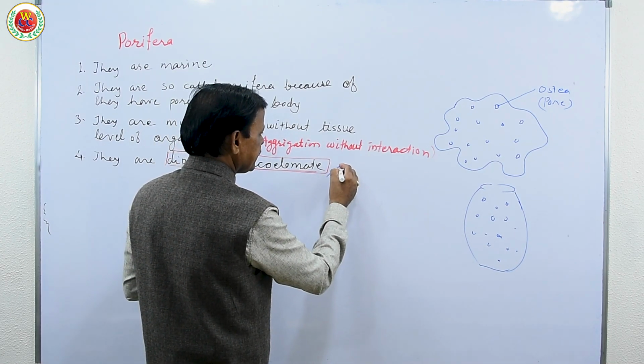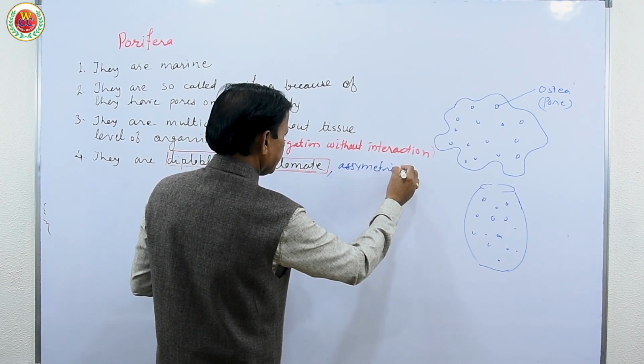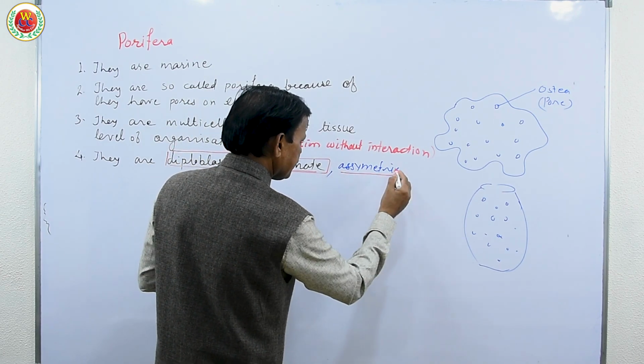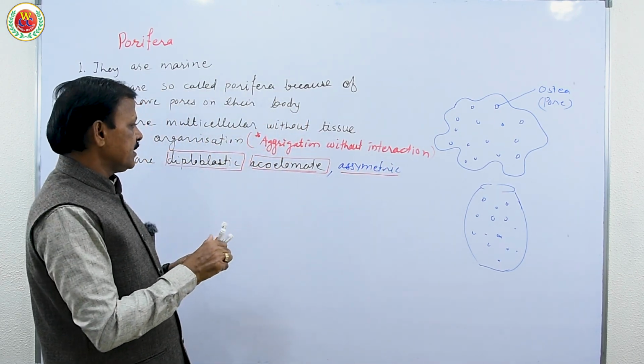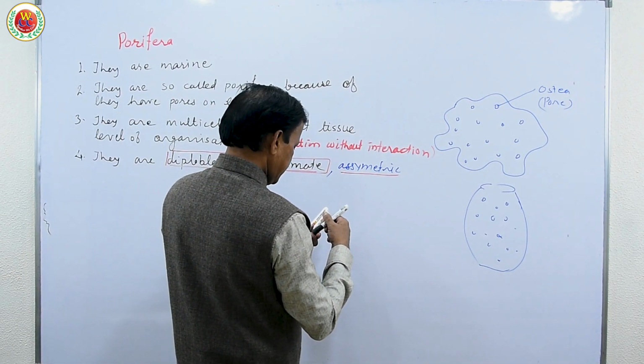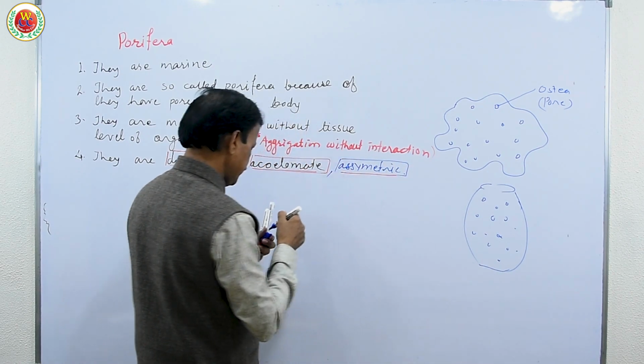The body is asymmetric. This is another point. They are asymmetric, not bilaterally or radially symmetric. So diploblastic, acoelomate, asymmetric in their organization. This word is also very important to remember.